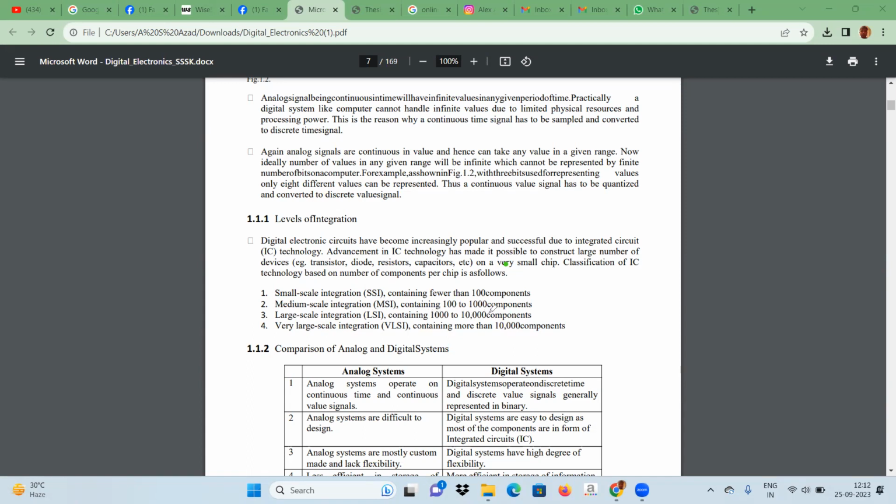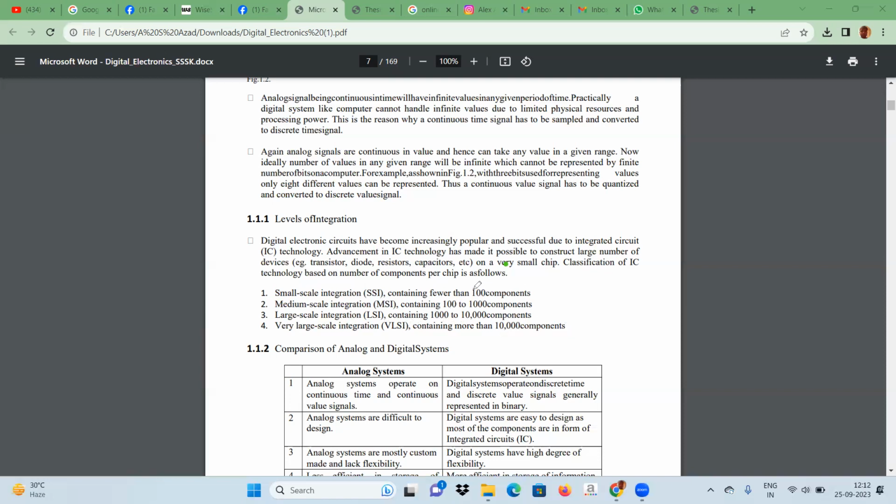It contains 100 to 1000 components, and third is large scale integration, LSI. It contains 1000 to 10,000 components, and last is very large scale integration, VLSI. It contains more than 10,000 components.